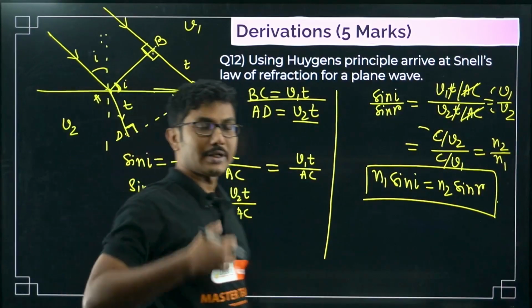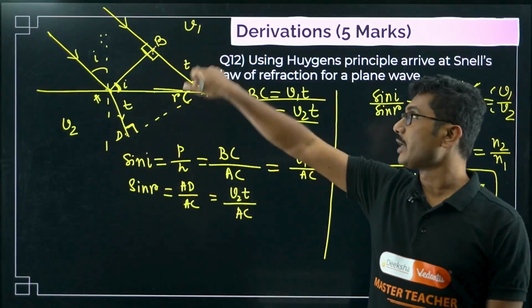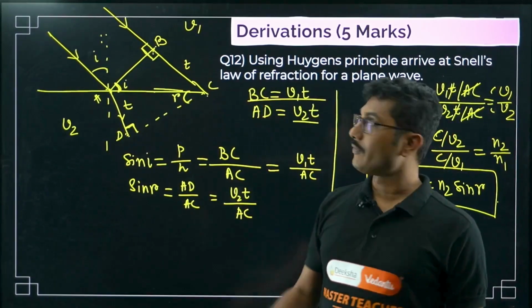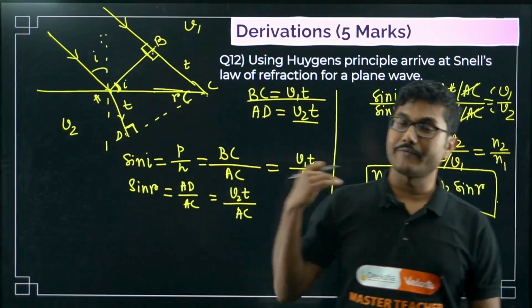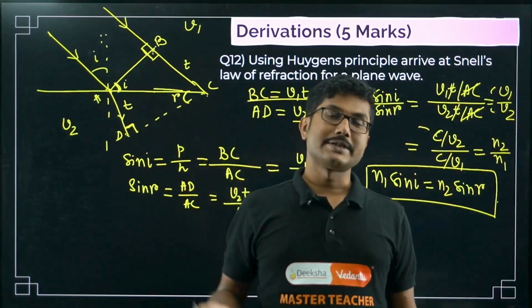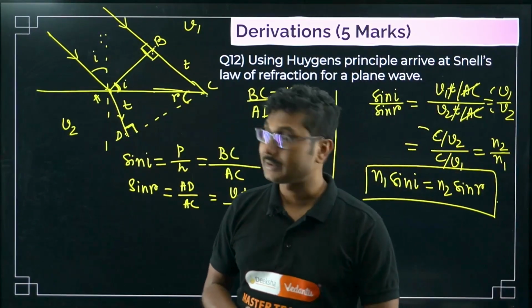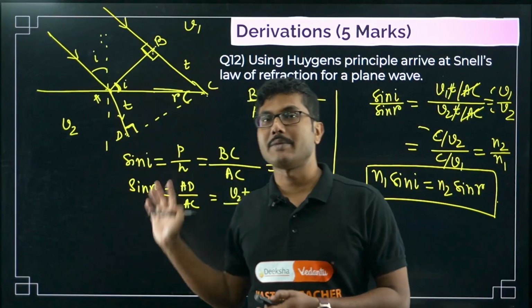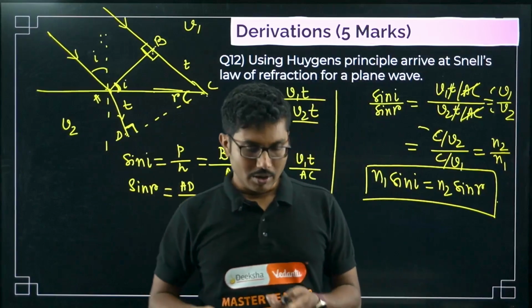In the description, you have to give everything: what the incident wavefront is and what the refracted wavefront is. You can check everything again. As I said, the wave optics chapter was already discussed in the Brahmastra series, and you can check it there. But this is a very important derivation, so I just came here to practice it a little bit more.